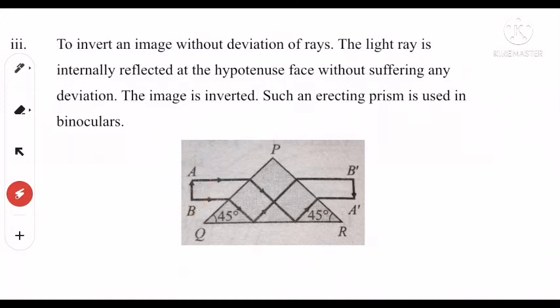The rays incident by this path on the surface PQ suffer internal reflection. Again they are reflected back and reach the surface PR, and from here they come out by this path and form the image A dash B dash.